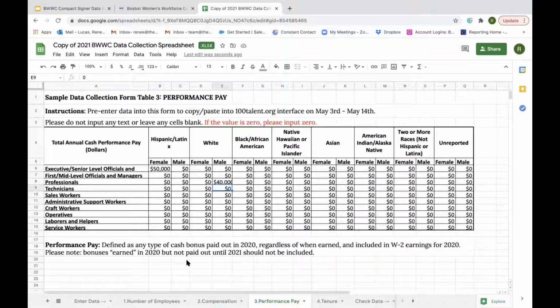Now, you're not going to get an error message if you don't fill anything out, because some organizations don't have performance pay or have them for only certain job categories. And like I said earlier, leave the cells as 0 if you do not have any information to input.